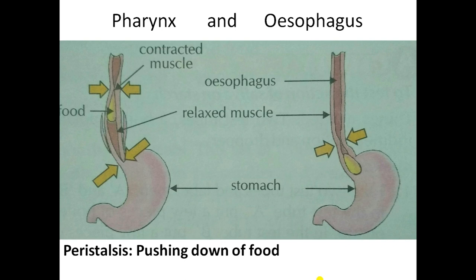So let us define once more what is peristalsis movement. Peristalsis movement is the pushing down of food by the walls of esophagus in a wave-like action, by contraction and relaxation. I hope you are able to understand what is peristalsis, and in the next session we will learn how the next phase of digestion takes place inside the stomach.